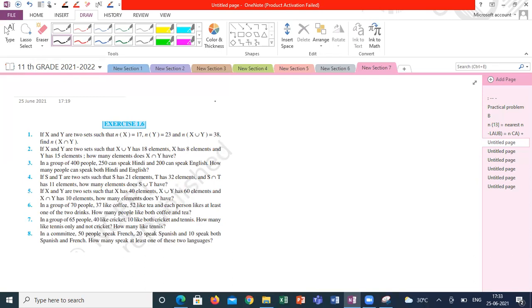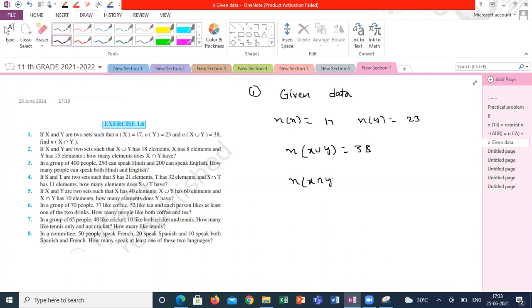So the first question is very easy, a straight question. Given n of x is 17, n of y is 23, n of x union y is 38. He is asking n of x intersection y.